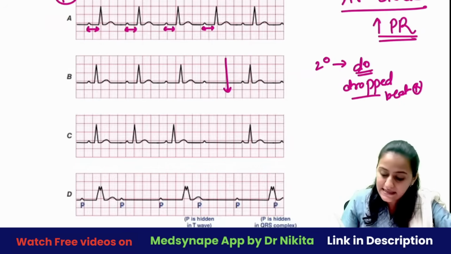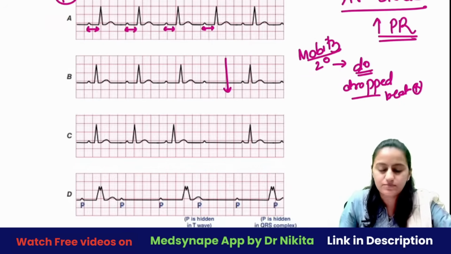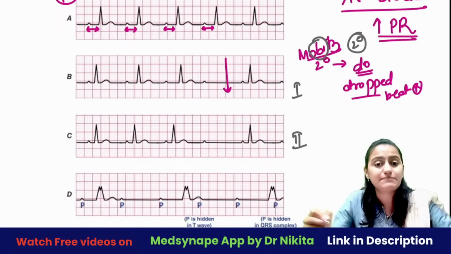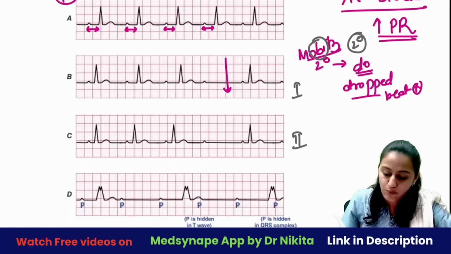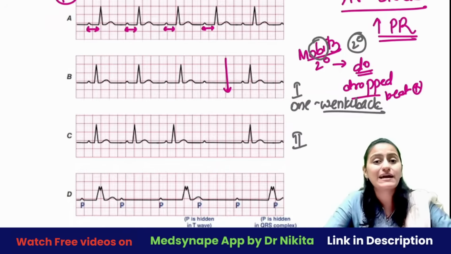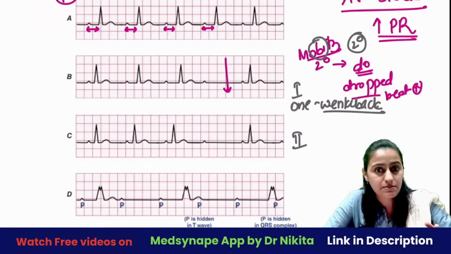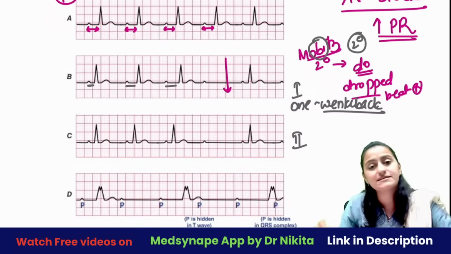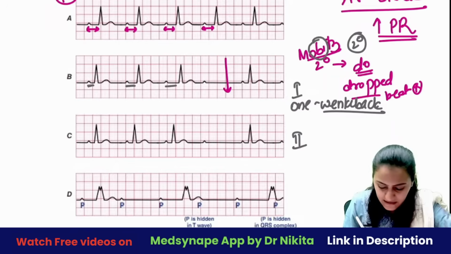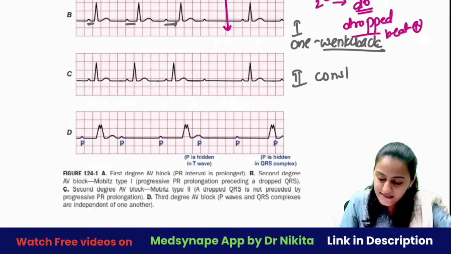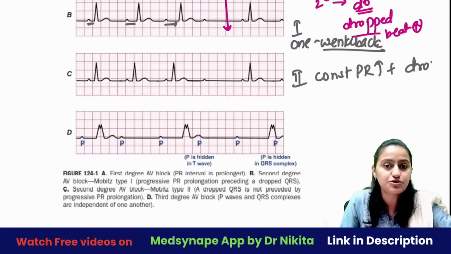Okay, so in second degree basically you have Mobitz block. Okay, Mobitz, remember Mobitz is bi, that means it's a second degree block. You have Mobitz type 1 and you have Mobitz type 2. Remember Mobitz type 1 is a Wenckebach phenomenon. So where do you see Wenckebach phenomenon? In 1 is Wenckebach. Okay, so the PR interval here increases progressively and finally there's a drop. Okay, पहले इतना PR है, फिर इतना PR है, फिर इतना PR है और फिर drop आ गया. While in Mobitz type 2, it's a constant PR prolonged plus there's a drop present.